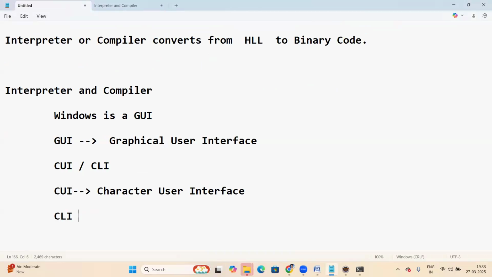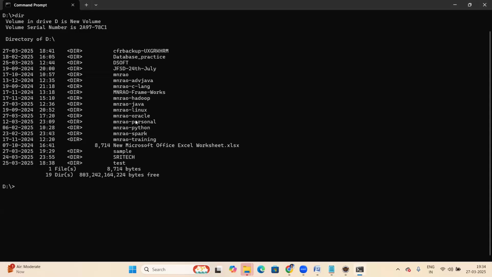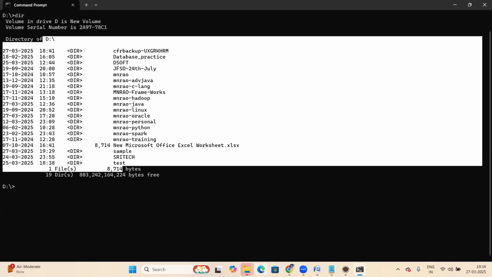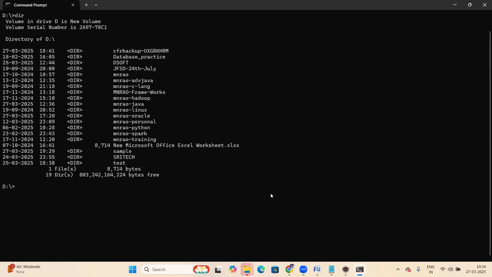CLI means command line interface. So this is CUI or CLI, a command line interface. Windows is a GUI OS. Command prompt is a CUI, character user interface. It's clear.